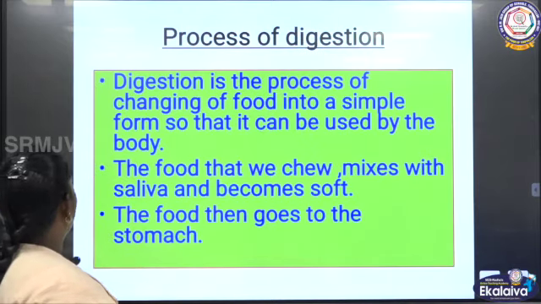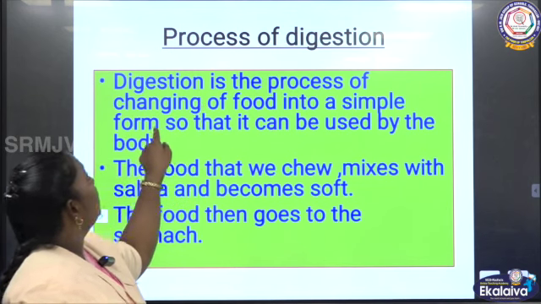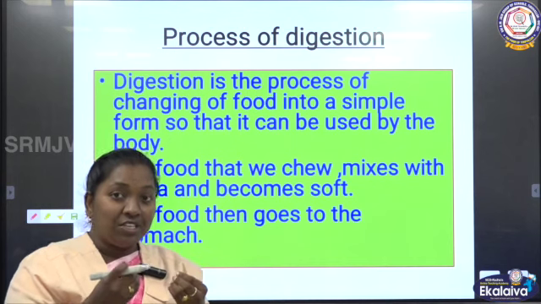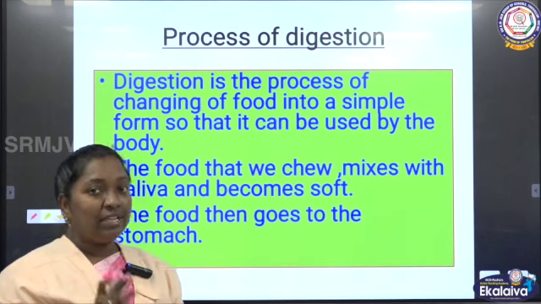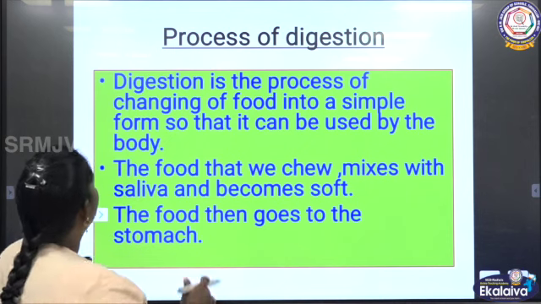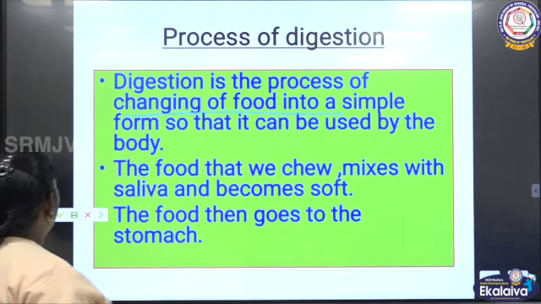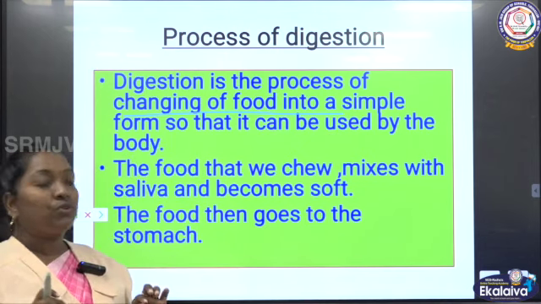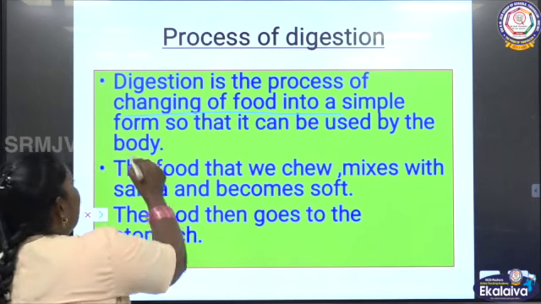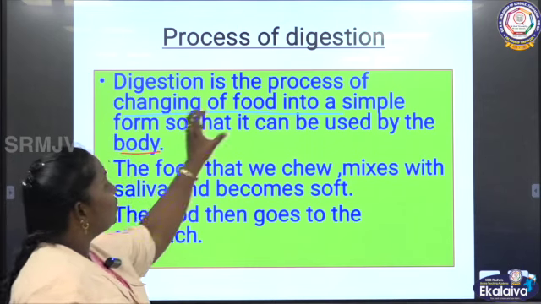I'll read. Digestive system. Digestion is the process of changing of food. Okay, as I told you, when we feel watering in the tongue, that is the beginning process. Then what is the next step? What is the work it is doing? It is changing the food into simple form so that it can be used by the body. So first watering, second is changing the food.